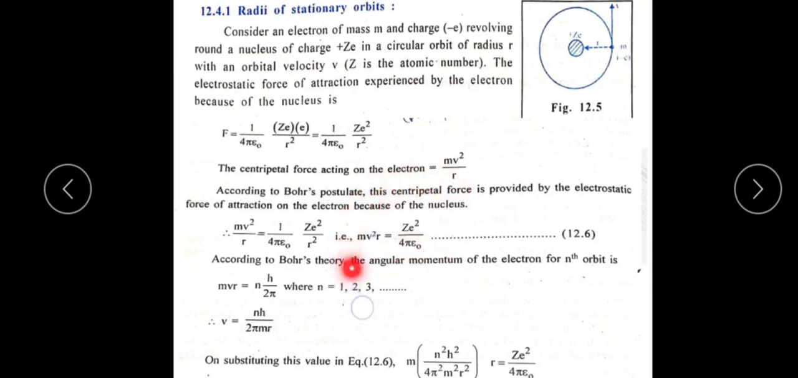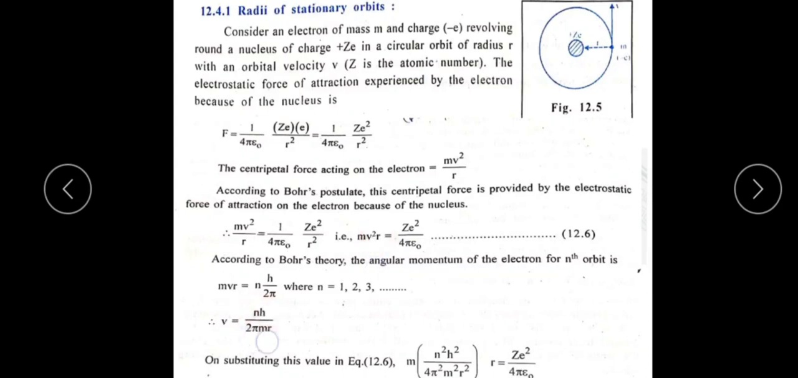So we need to substitute in this equation a value of v. In place of v, we need to substitute this value. Hence, from this equation, m keeps as it is, r keeps as it is, then Z squared divided by 4 pi epsilon naught keeps as it is, but in place of v, we need to substitute this value.